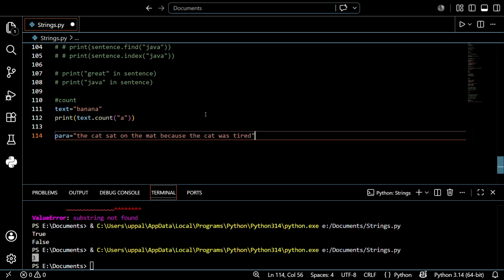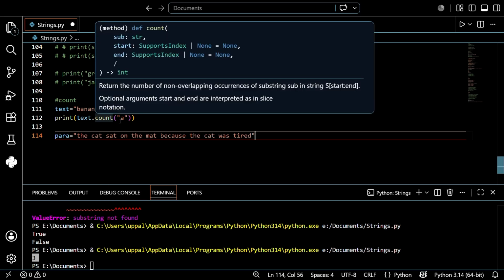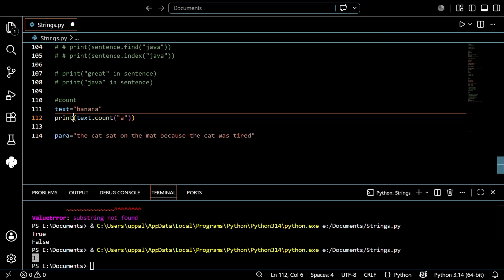Read this sentence carefully. I want to ask how many times "cat" was repeated and how many times "the" was repeated. Just write it in this format, like text dot count equal to a. We should create that in the form of this pattern, print the output, and show the output, guys.